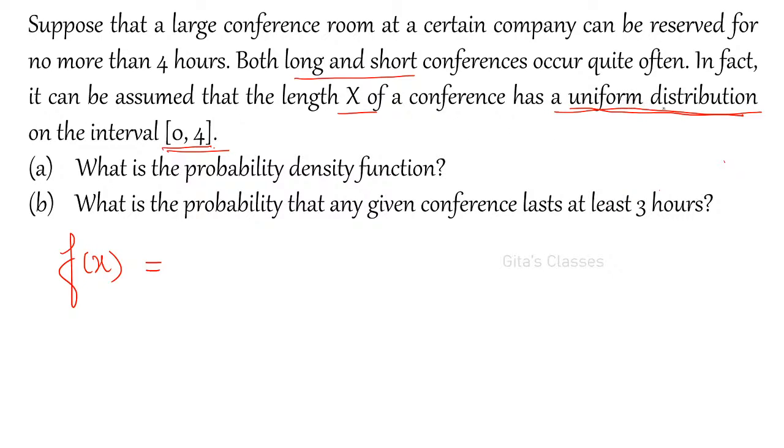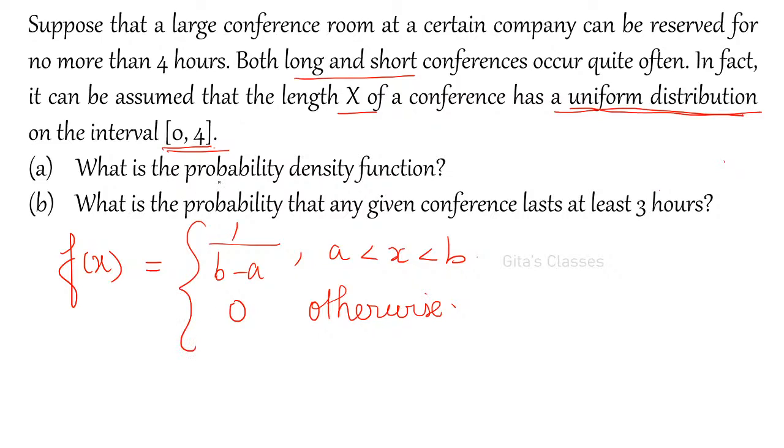Now, for uniform distribution, what are all the required values? According to the definition, it is 1 by b minus a, for a less than x less than b. Please remember, a less than x less than b. This is very, very important. 0 otherwise. Only in this interval it is defined. Now can you tell me in what interval it is defined? It is given explicitly.